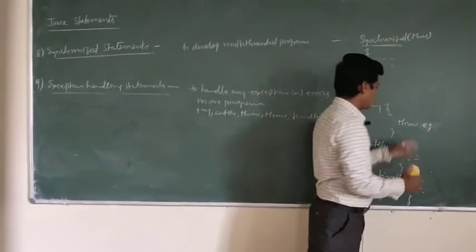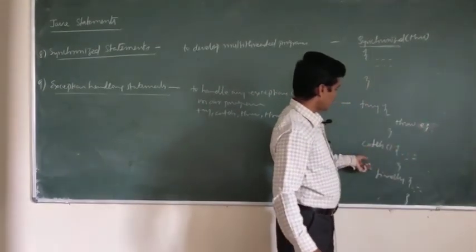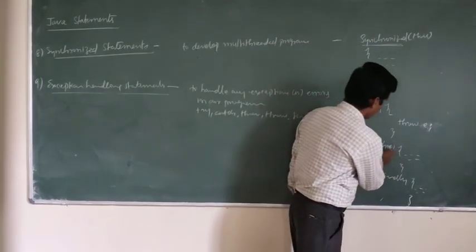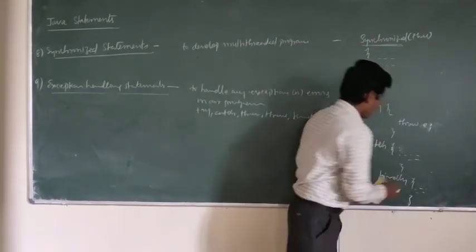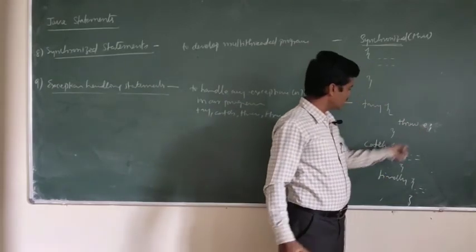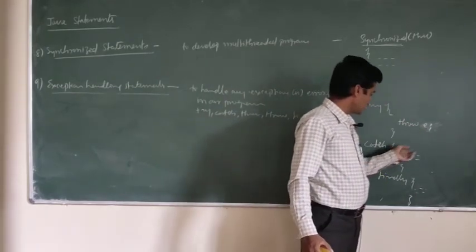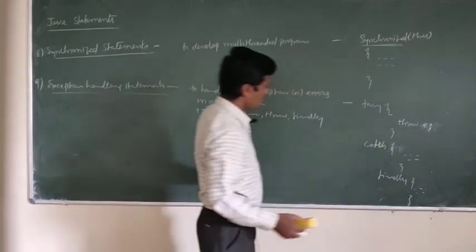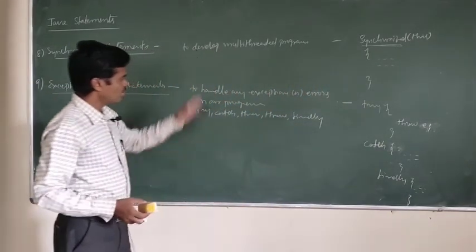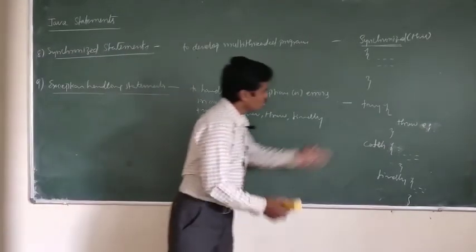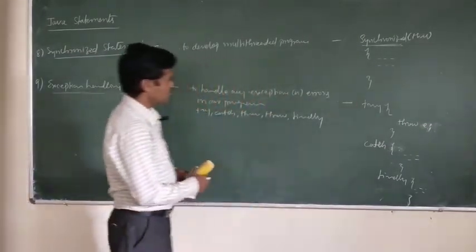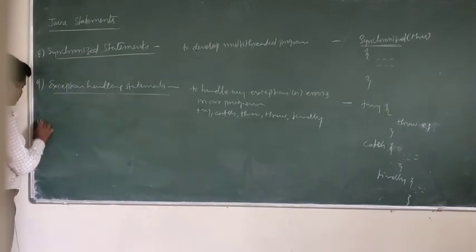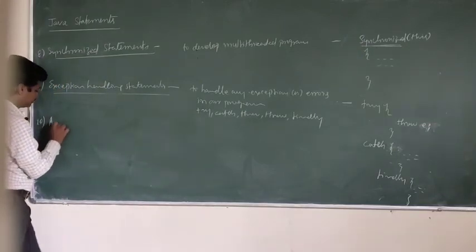So for example, E is one exception. This I am going to throw to the particular catch block. In the catch block, you are going to handle the exception. Here we are going to receive this exception and we are going to handle it in the catch block, and finally block will clean up any operations in your block. So that is finally. So try, catch, finally you are going to use to handle the exception. That is one example. And the last one is assignment statement.